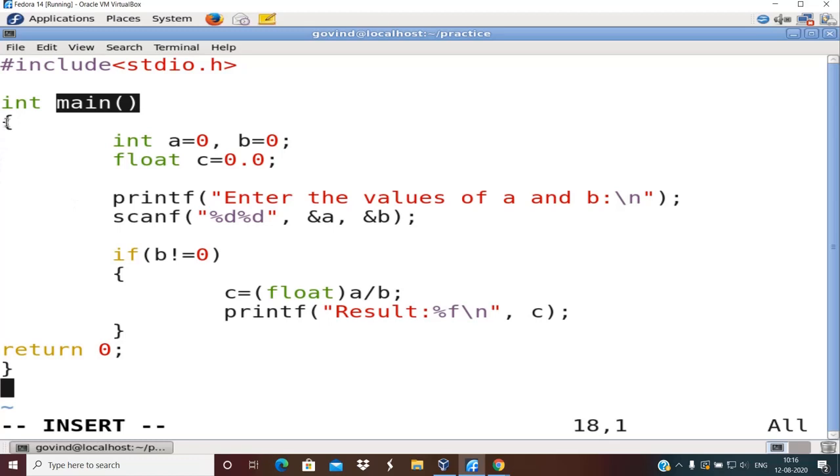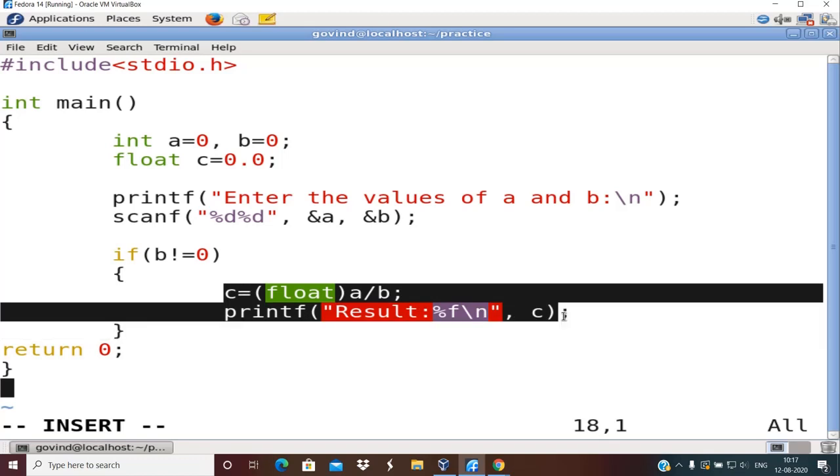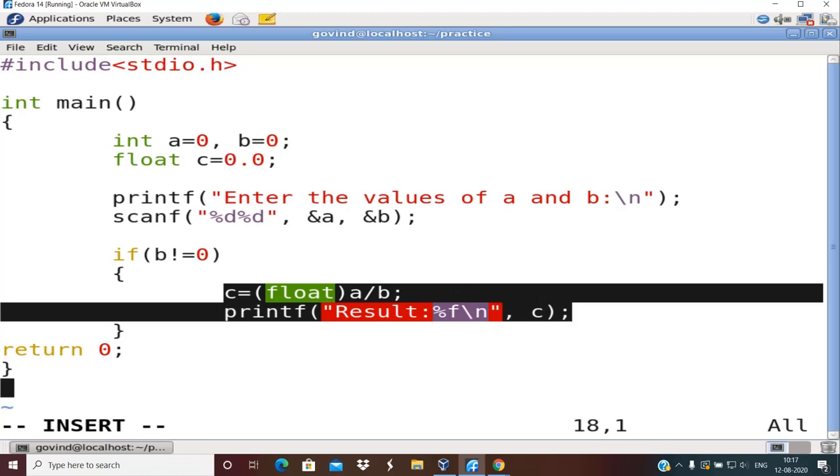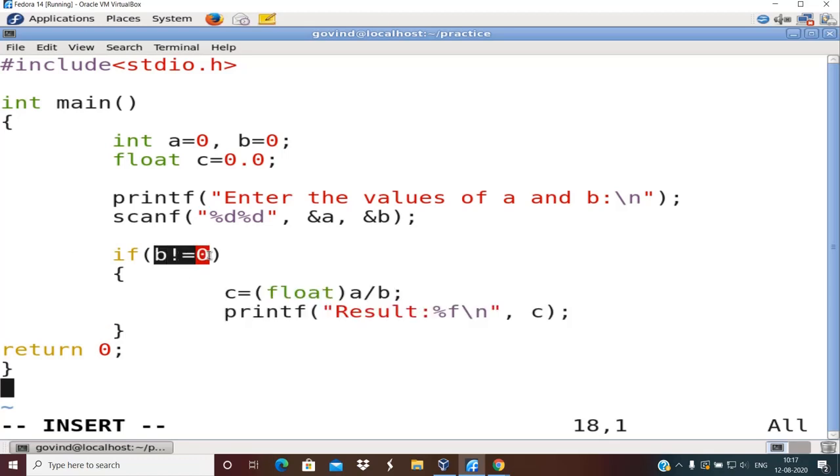So whenever you open a left flower bracket and after some time you close it with the right flower bracket, whatever you write inside that will be considered the body of that particular feature. Same thing I am doing here. These two statements, c equal to a by b and printf result c, will be considered the body of the if. So this body of if will be executed only when this condition is satisfied.